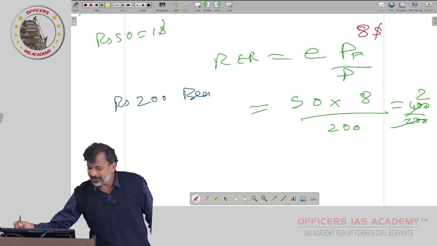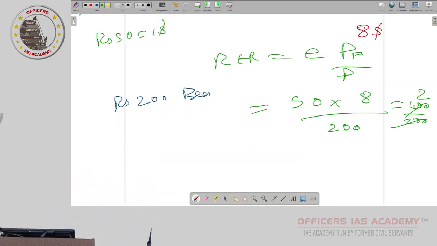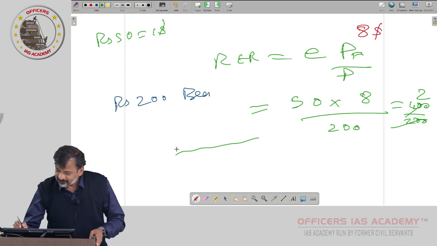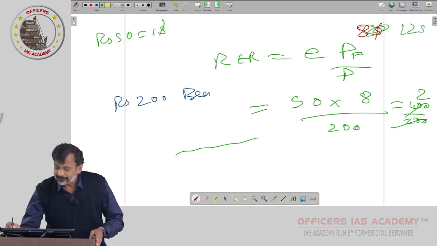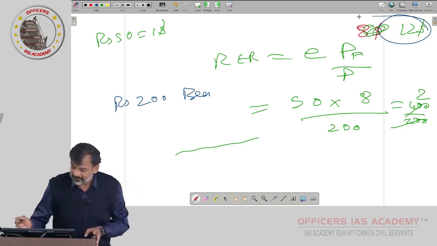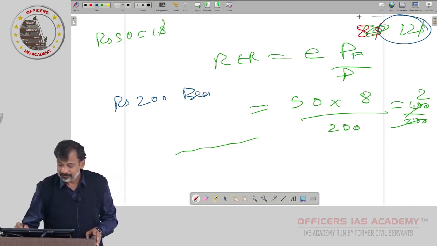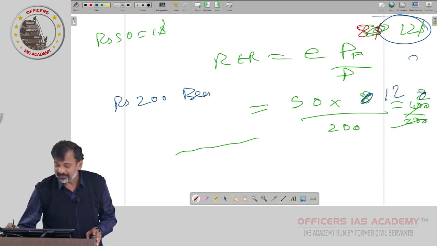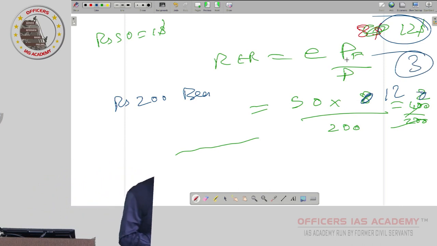In case beer becomes $12 in US, what is the real exchange rate now? 50 into 12 by 200, it becomes 3. Yes or no? Then US can export more beer or less beer? Less beer, because it is costly. So it cannot improve its trade competitiveness.